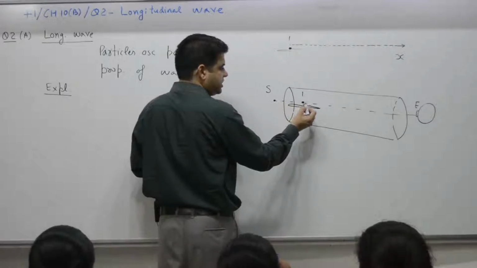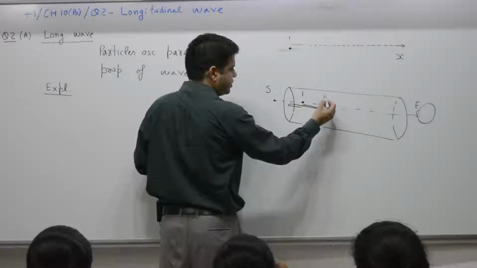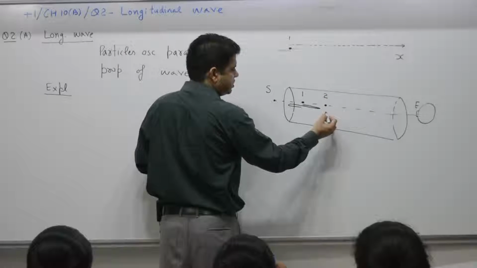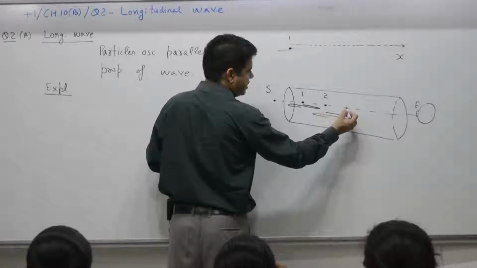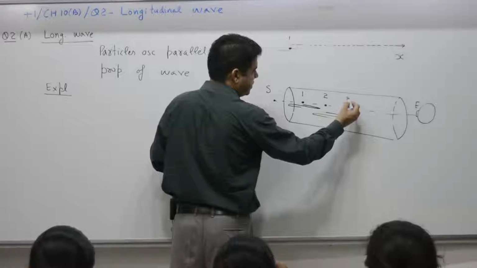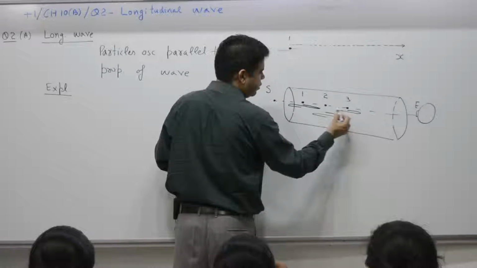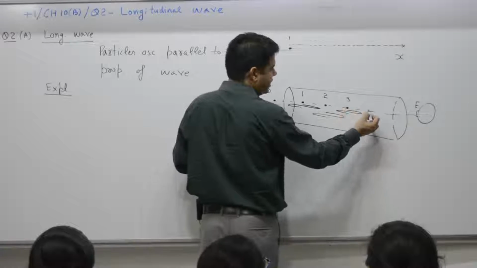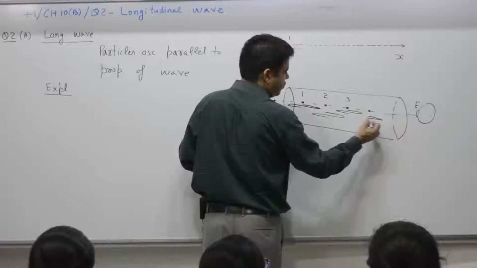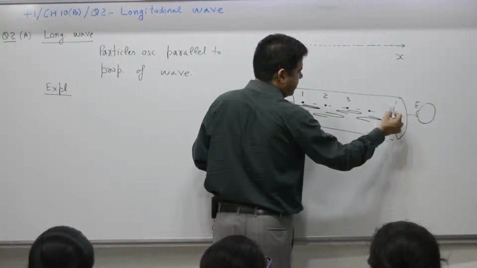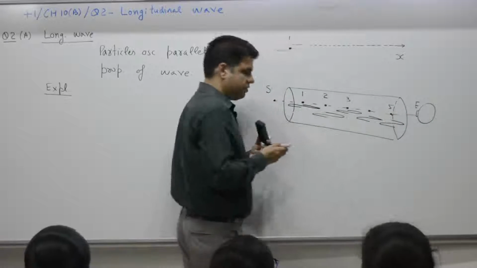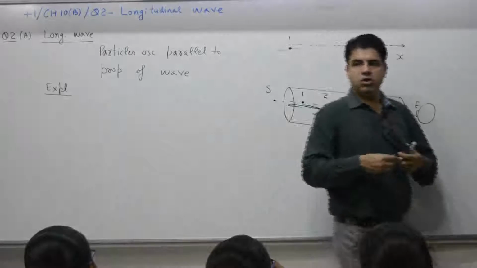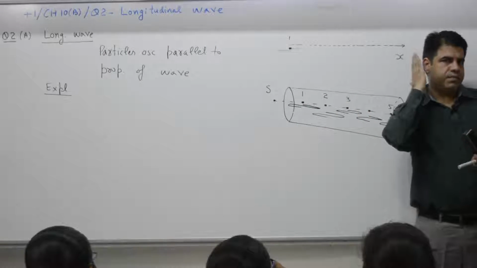When it oscillates, it gives information to the next one, causing oscillation of the second one also. This gives information to the next, particle number 3, which again oscillates. Particle number 3 gives oscillation to particle number 4 and then particle number 5, and this causes variation of pressure on the eardrum.